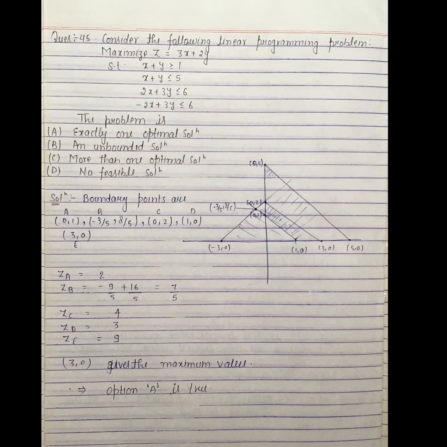As you can see, here is the graph and the boundary points are (0, 1), (-3, 5), (8/5, 8/5), (0, 2), (1, 0) and (3, 0). We will get the maximum value only at one point, which is E, and the maximum value of Z is 9. Hence, it has only one optimal solution. This implies option A is true.